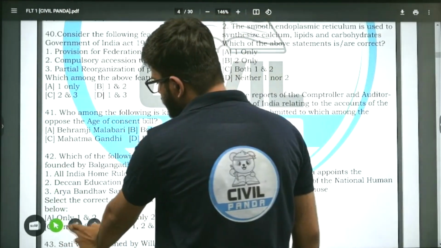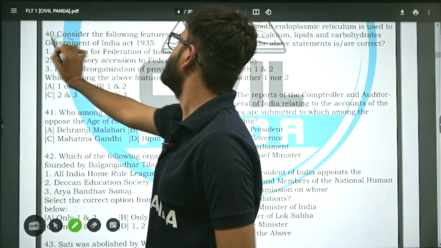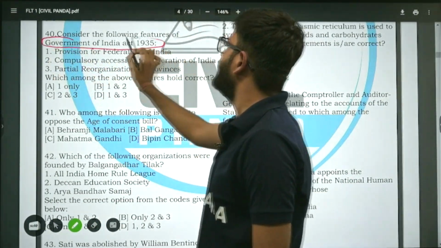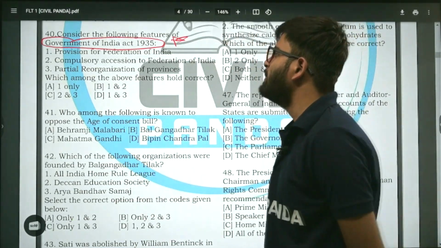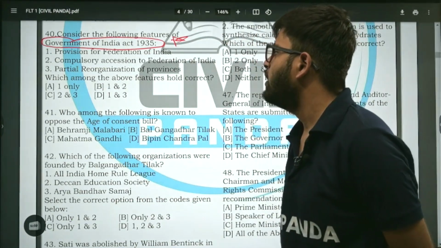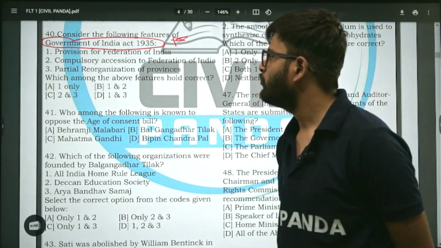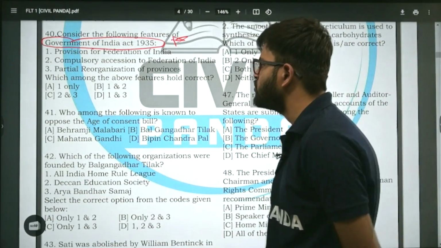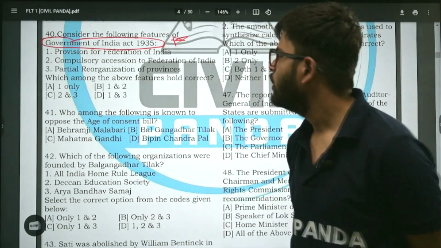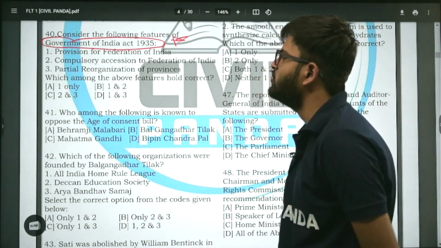Consider the following features of Government of India Act 1935. Provision for Federation of India, compulsory accession to Federation of India, partial recognition of reorganization of provinces. Option A, 1 only. Option B, 1 and 2 only. कौन सा correct है? 2 and 3 or 1 and 3.